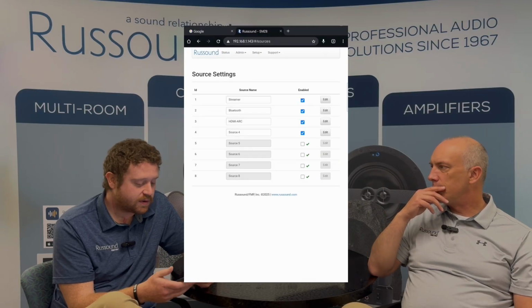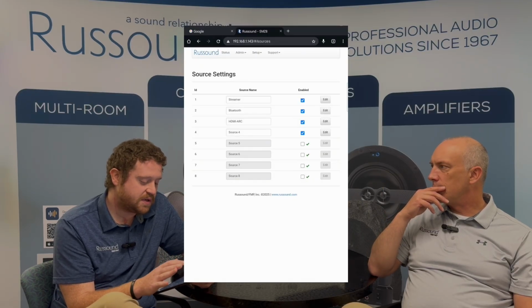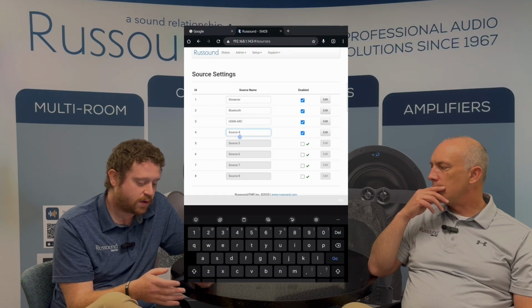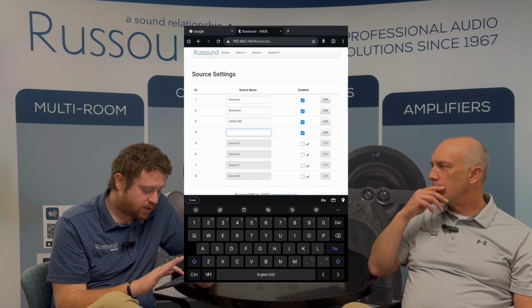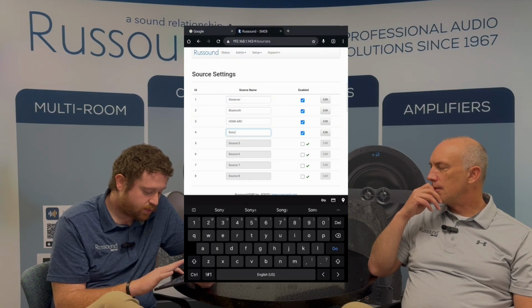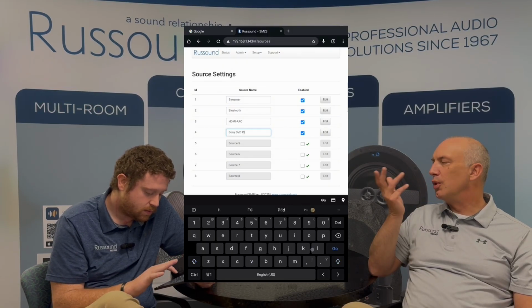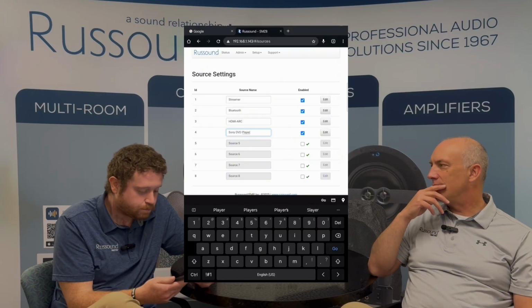If you have a Sony DVD player, the first thing you want to do is rename the source. And to rename the source is very easy. You just tap where it says source 4, for an example. You can backspace the name, and you can type in Sony DVD player if you wanted to. Blu-ray player to be exact, but right.